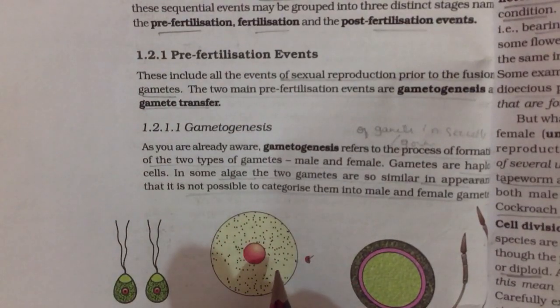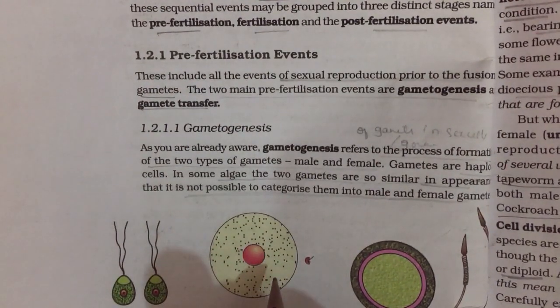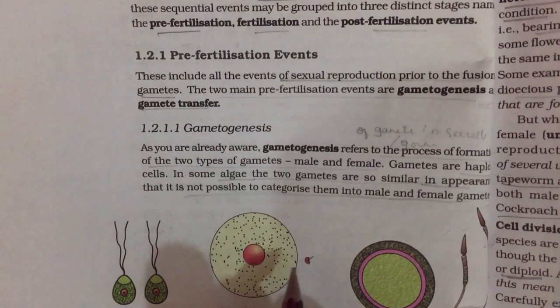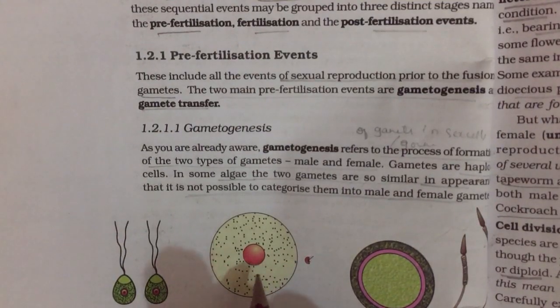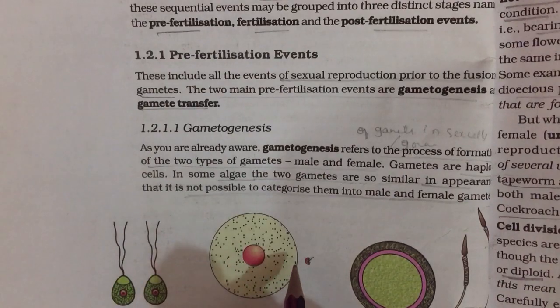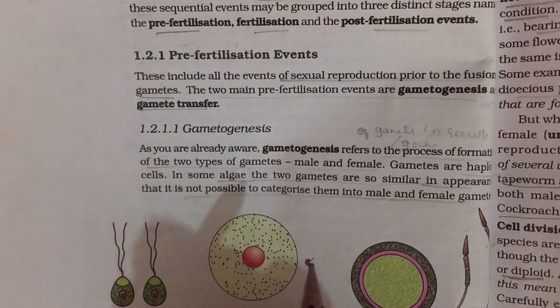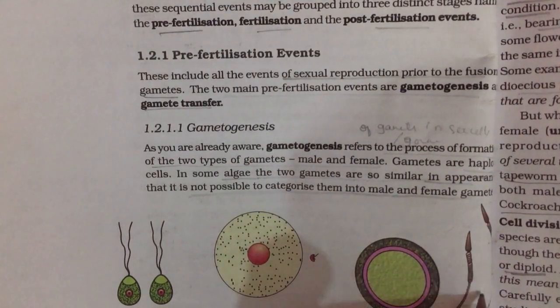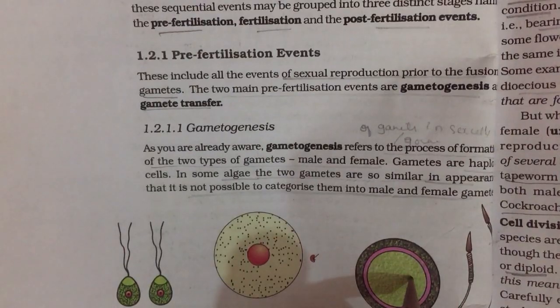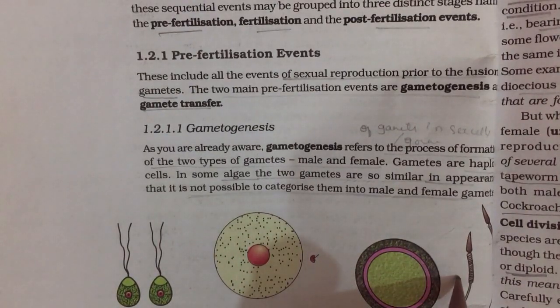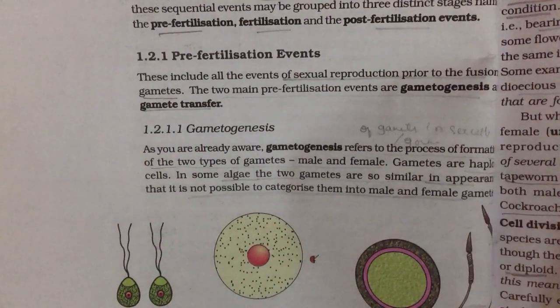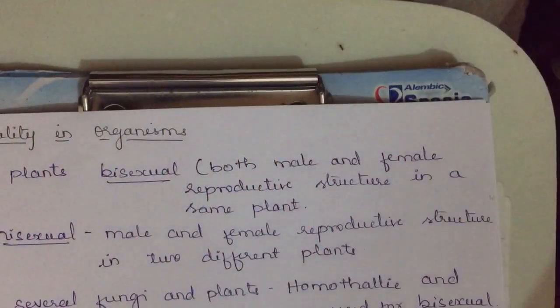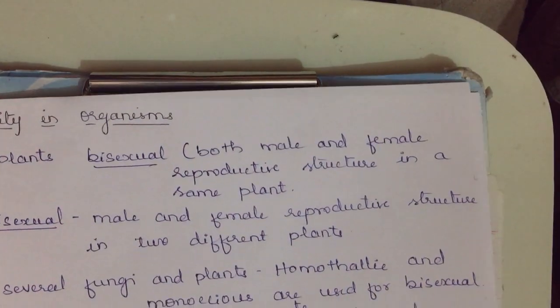Next, the second one you have is the gametes of Fucus. This one is a female gamete and this one is a male gamete. Both have dissimilar shape and size. We can clearly make out one is male, one is female. So when we are able to clearly identify them because they have dissimilar size and shape, we call it heterogametes. And the next one is an egg and these are the sperms. You can find the shape, size, everything varies. So we call this heterogametes. These are present in human beings. You can refer to your textbook for these diagrams. Hope you understood what we are talking about.